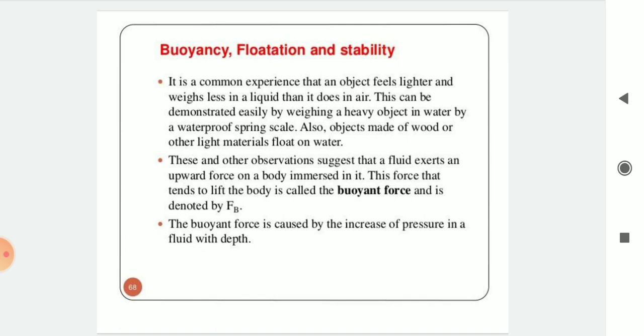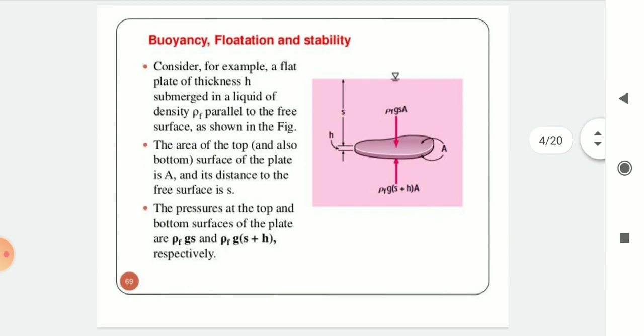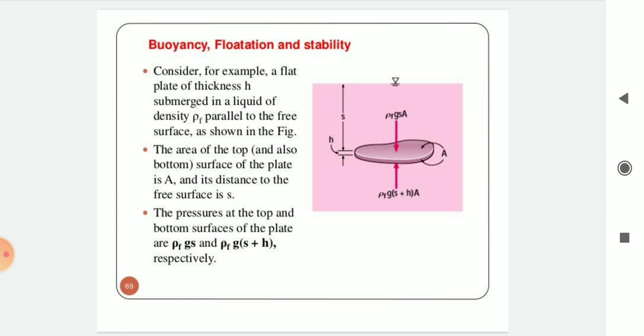The buoyant force is caused by the increase of pressure in a fluid with depth. Consider, for example, a flat plate of thickness h submerged in a liquid of density rho f, parallel to the free surface as shown in the figure. The area of the top and bottom surface of the plate is A and its distance to the free surface is s. The pressures at the top and bottom surface of the plate are rho f g s and rho f g (s plus h) respectively.